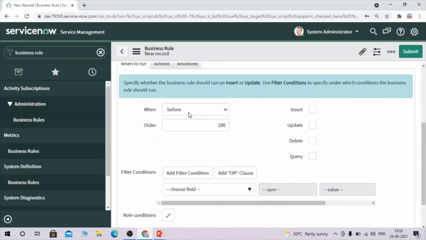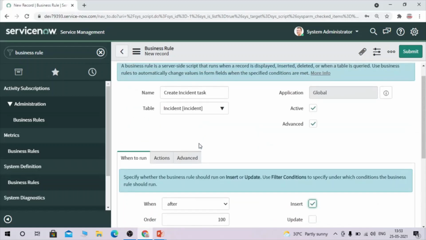So now we have to select when to run. So we are going to run it after. Okay. And whenever an insert operation happens. So whenever any record is inserted, we have to run it after record insertion. Okay. So let's go and write our code here.